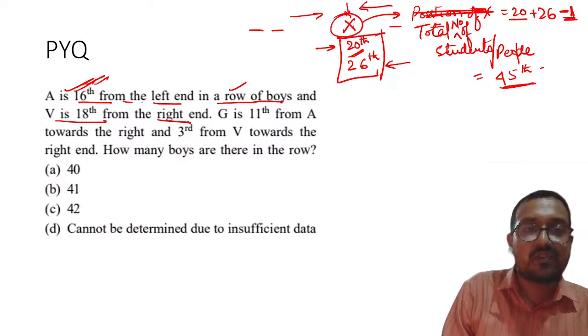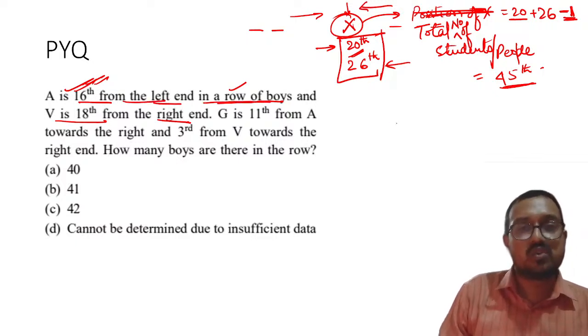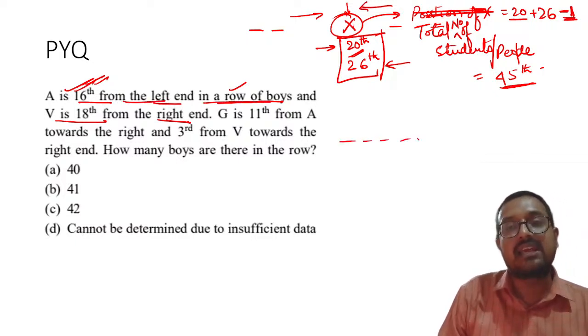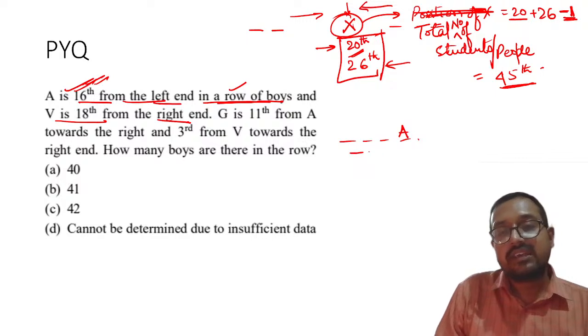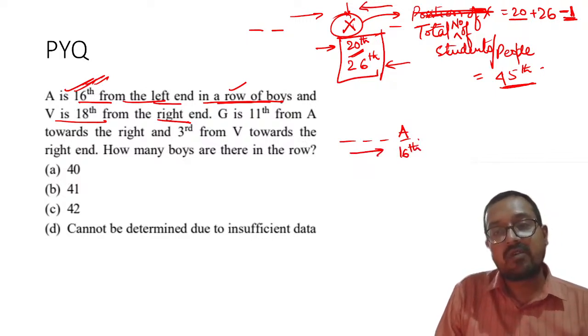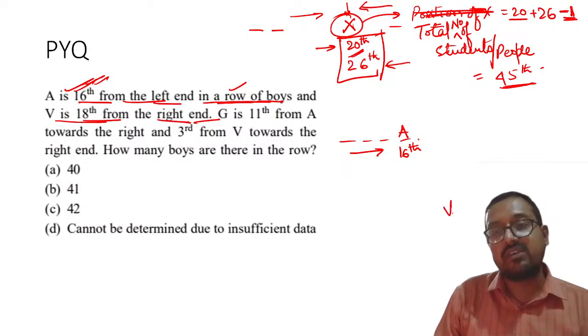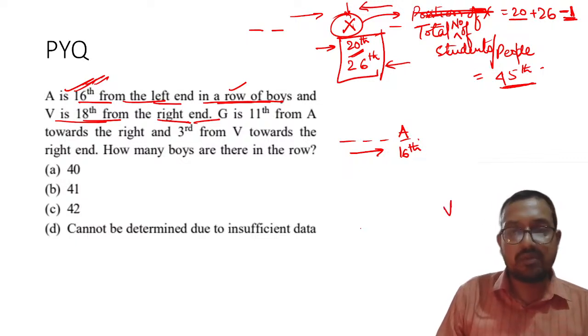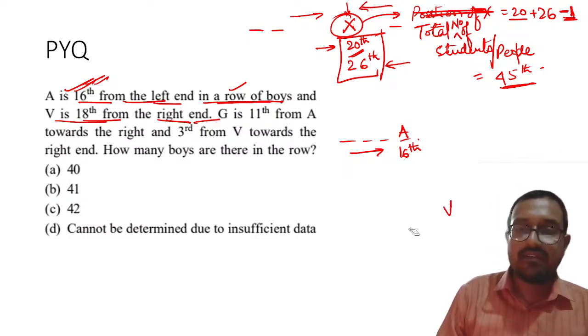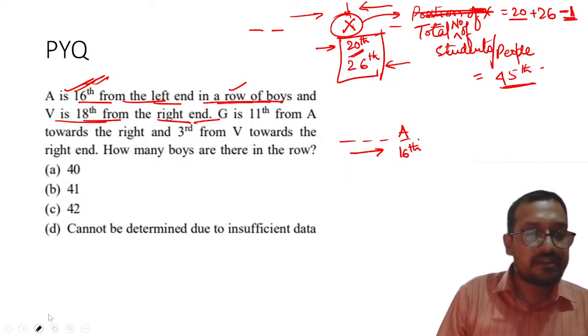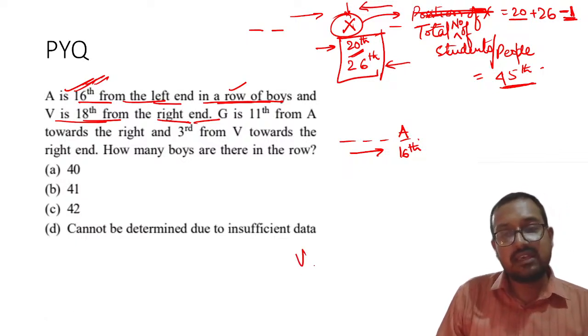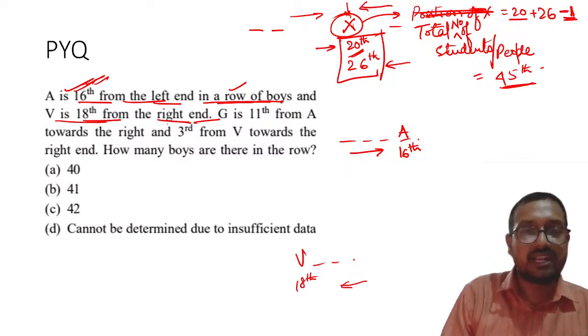A is 16th from the left end of the row of boys. So let me mark it like this. A is here, he is 16th from the left end. And V is 18th from the right end. So let me mark V somewhere over here, or maybe if it is not visible, I will take V over here. V is 18th from the right.